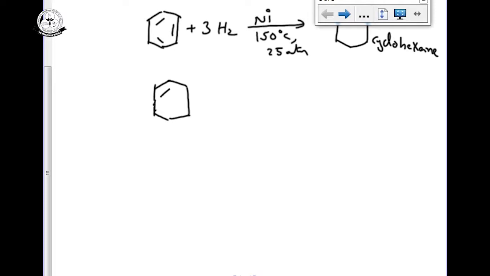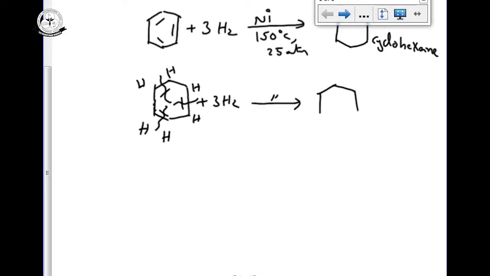So here in the benzene ring, out of 3 double bonds, 3 moles of hydrogen we are taking. One double bond is breaking, so one hydrogen here, one hydrogen here. Same like that, another double bond is breaking, one hydrogen here, one hydrogen here. Same like that, one hydrogen here and one hydrogen here. The total 6 hydrogens we can give. Finally all the double bonds are broken, hydrogen and hydrogen added at each.